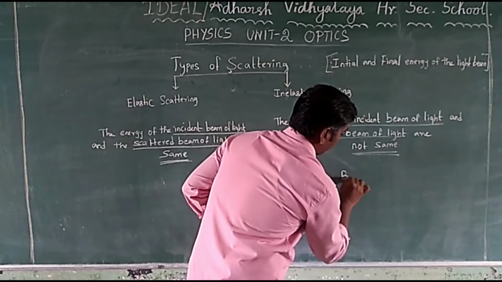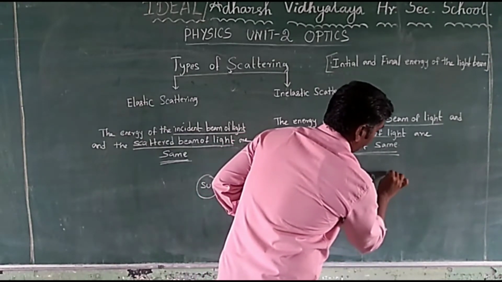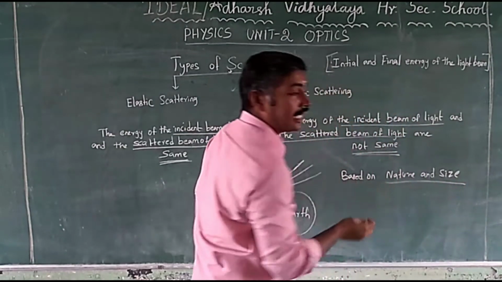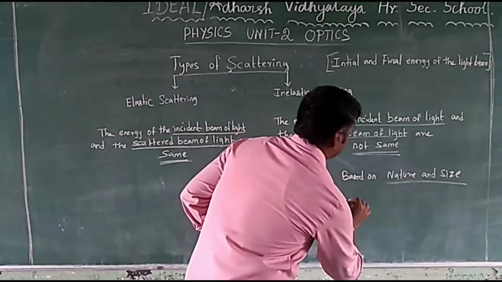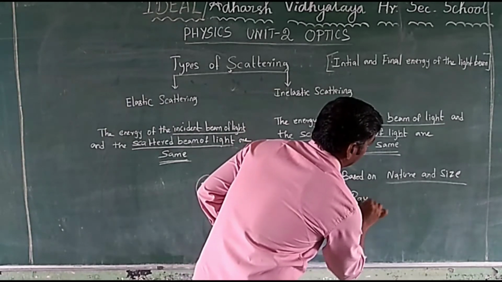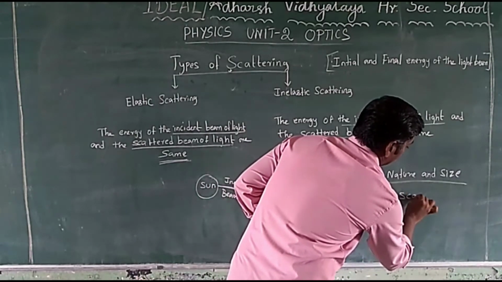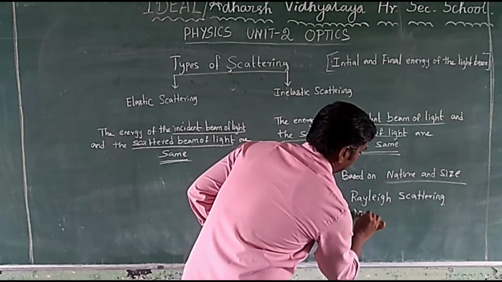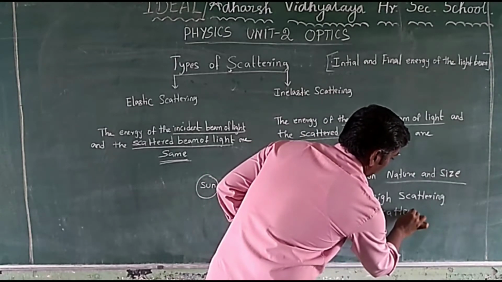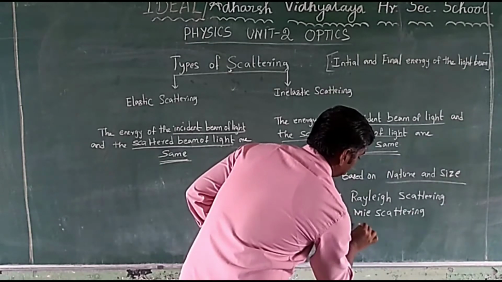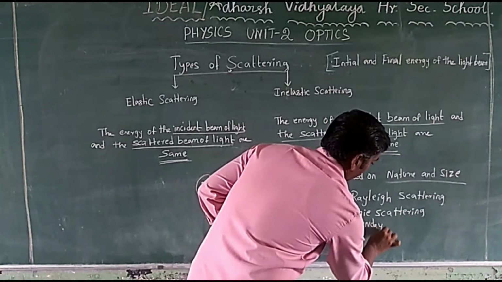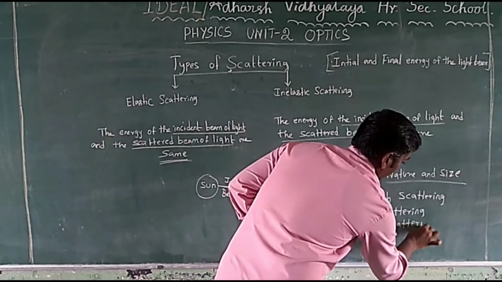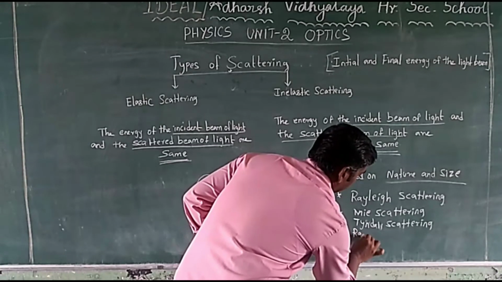Based on nature and size, it can be classified into Rayleigh scattering, next Mie scattering, next Tyndall scattering, and next Raman scattering.